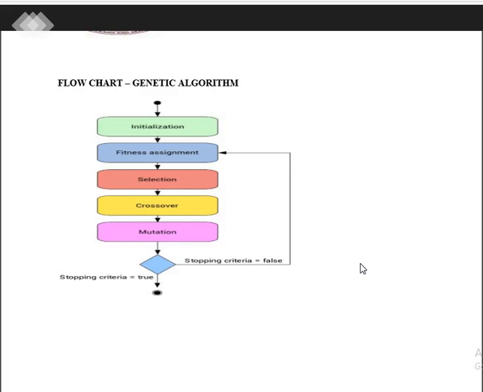If the success criteria remains false, it has to be repeated: again the fitness function is changed, again we go for selection, again crossover is done, again mutation is done, and again this has to be matched with the criteria. If the criteria are fulfilled, then this is going to stop. So this is a cyclic and repetitive manner.